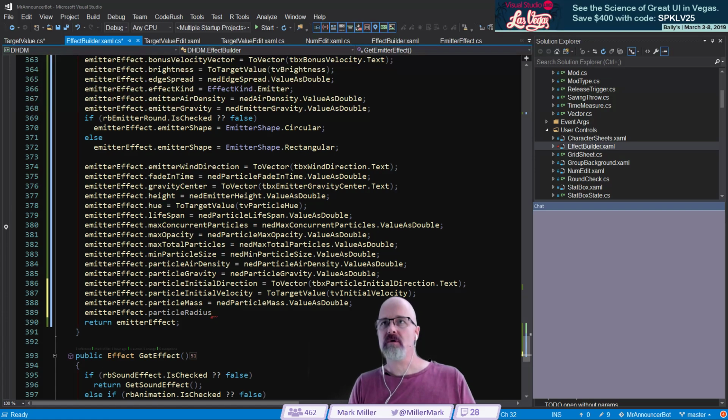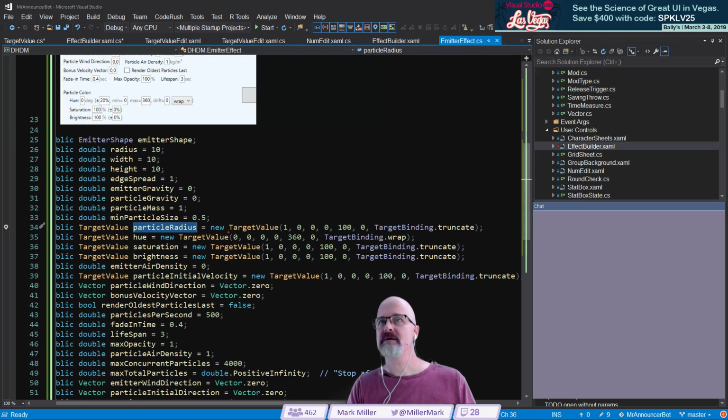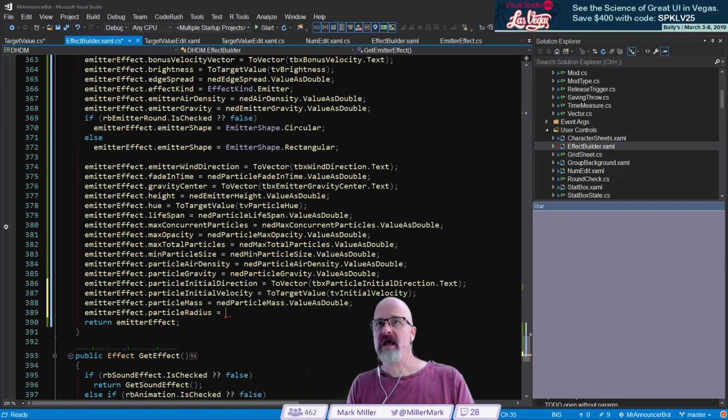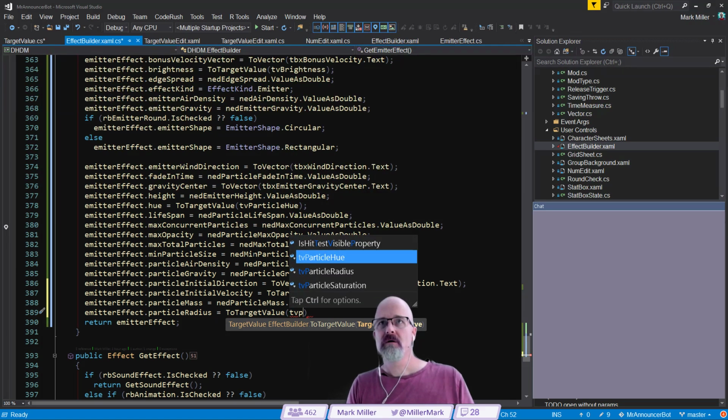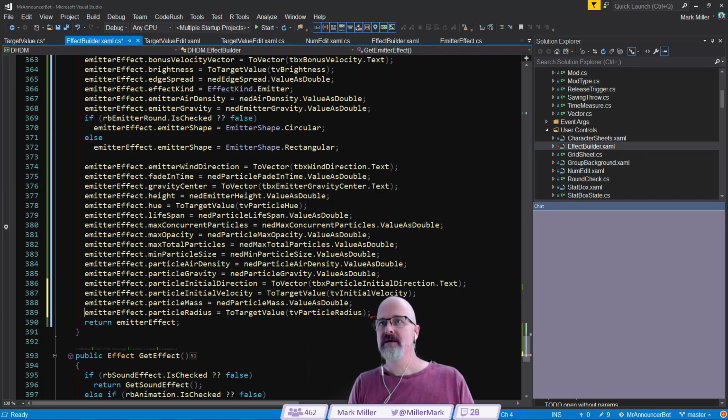After particle mass, particle radius. This, I think, is a target value as well. Yep, that is a target value. So I'm going to say TTV to target value, and we're going to pass in TV particle radius to it, like that.